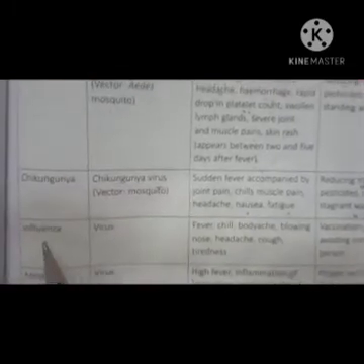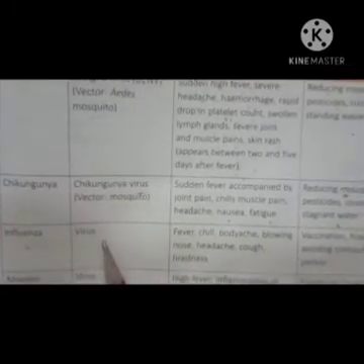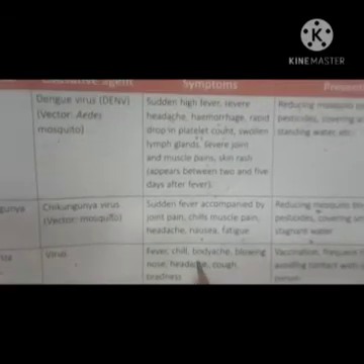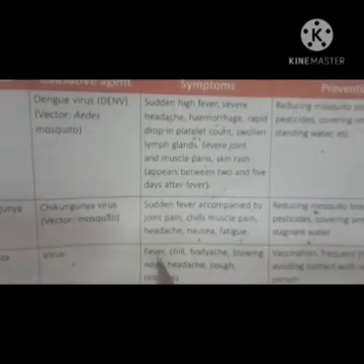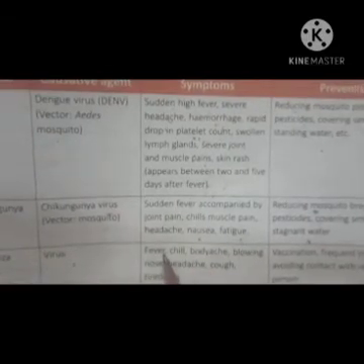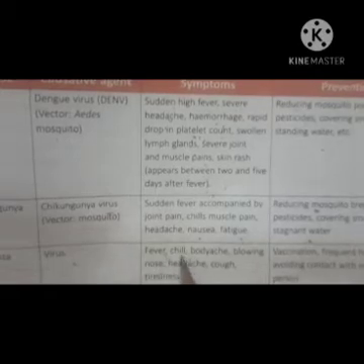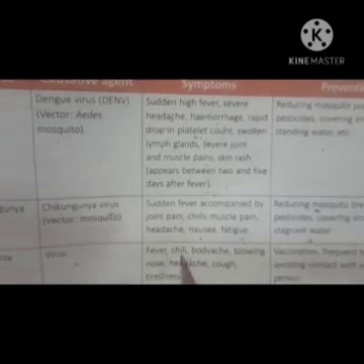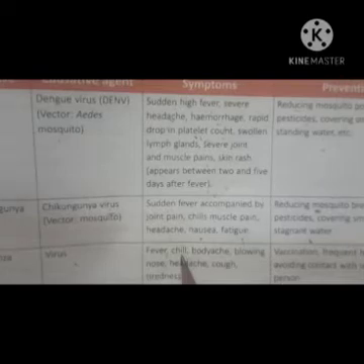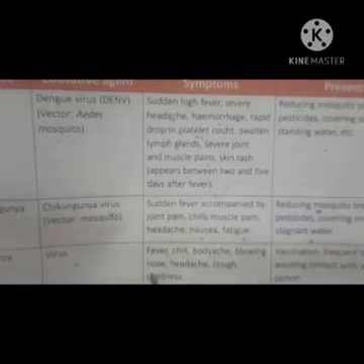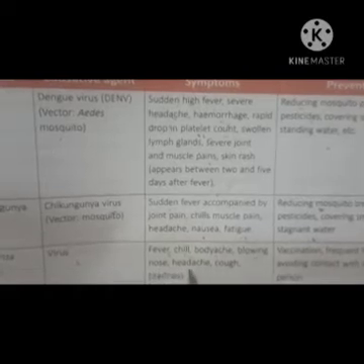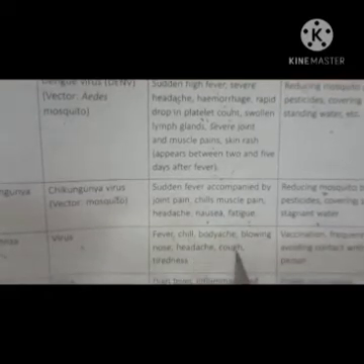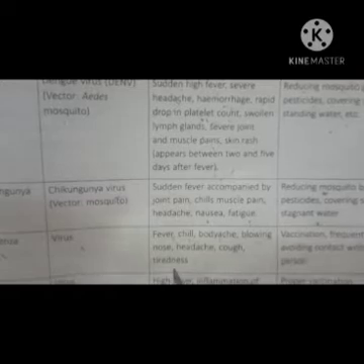Now next is your influenza, caused by a virus, and the symptoms of influenza: first, the person will suffer with fever, chill. The fever will come with a severe cold. He will feel too much cold, and body ache, blowing nose, headache, and cough, and tiredness, right?